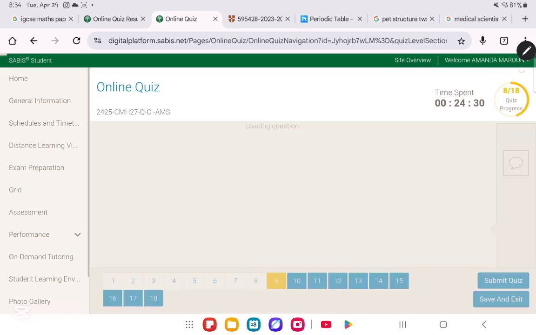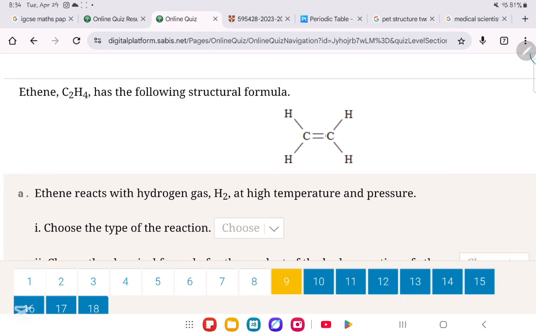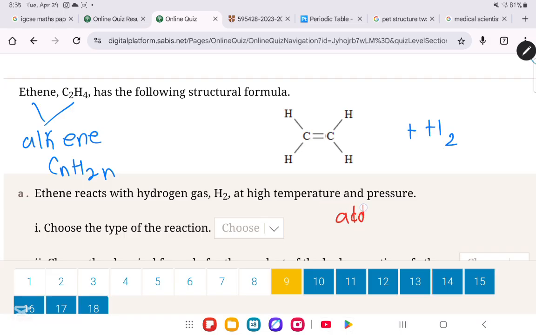We move on to question number 9. Okay, this is very important. They said ethene, C2H4. So directly you know this is an alkene, because it follows the structural formula CnH2n. They said ethene will react with hydrogen gas H2 at a high temperature and pressure. Okay, so look, if ethene, an alkene, is reacting with something else, what's going to happen is a process called the addition process. This type of reaction is an addition process.